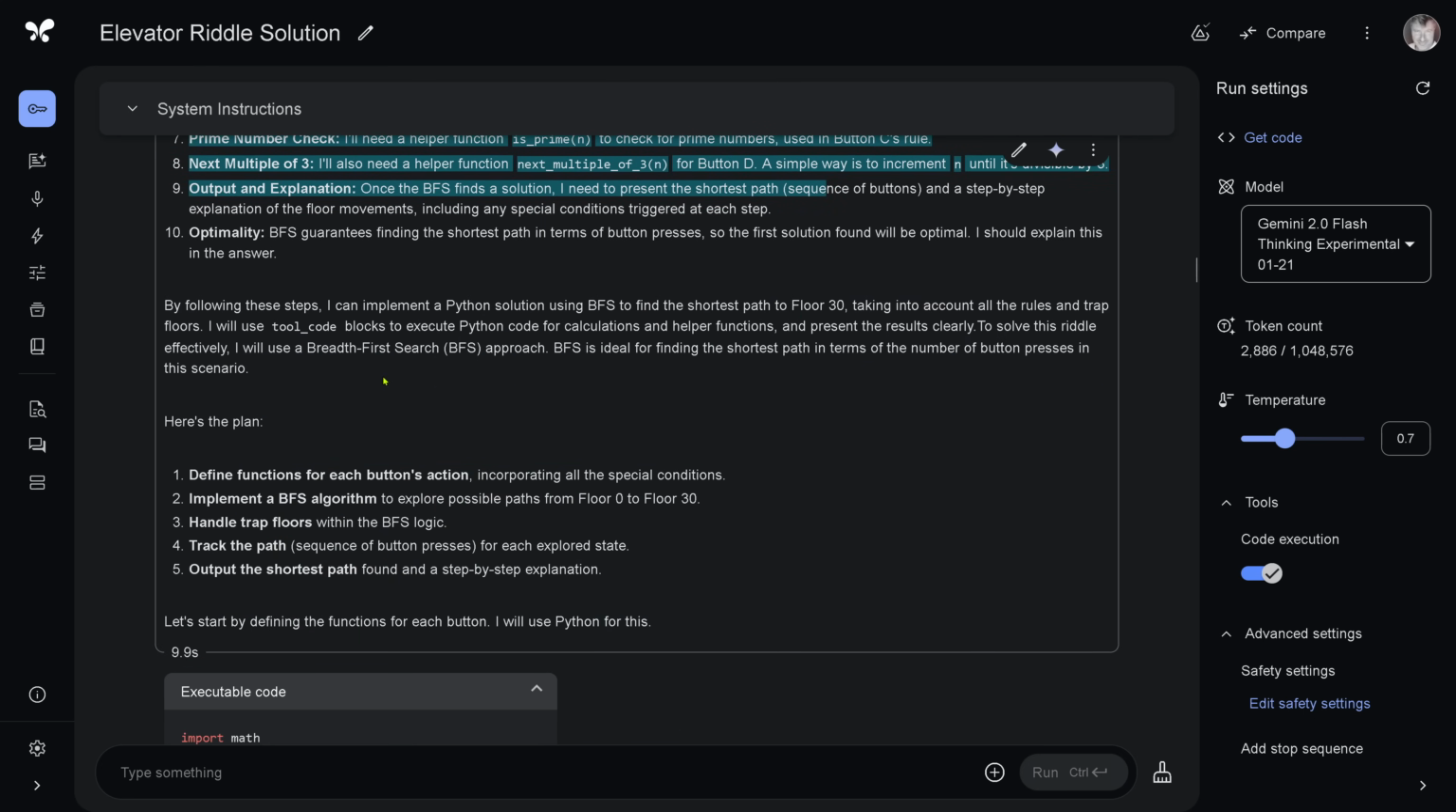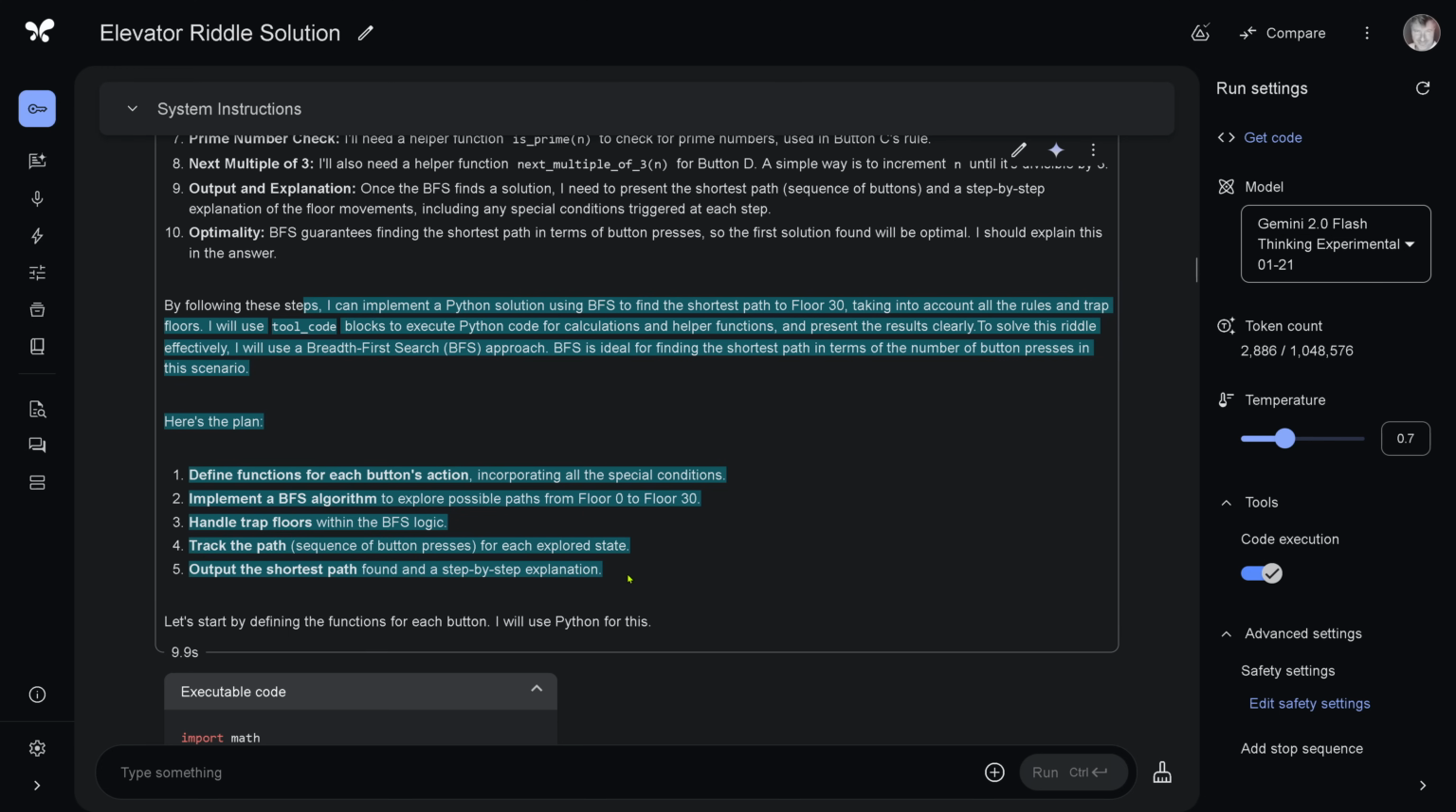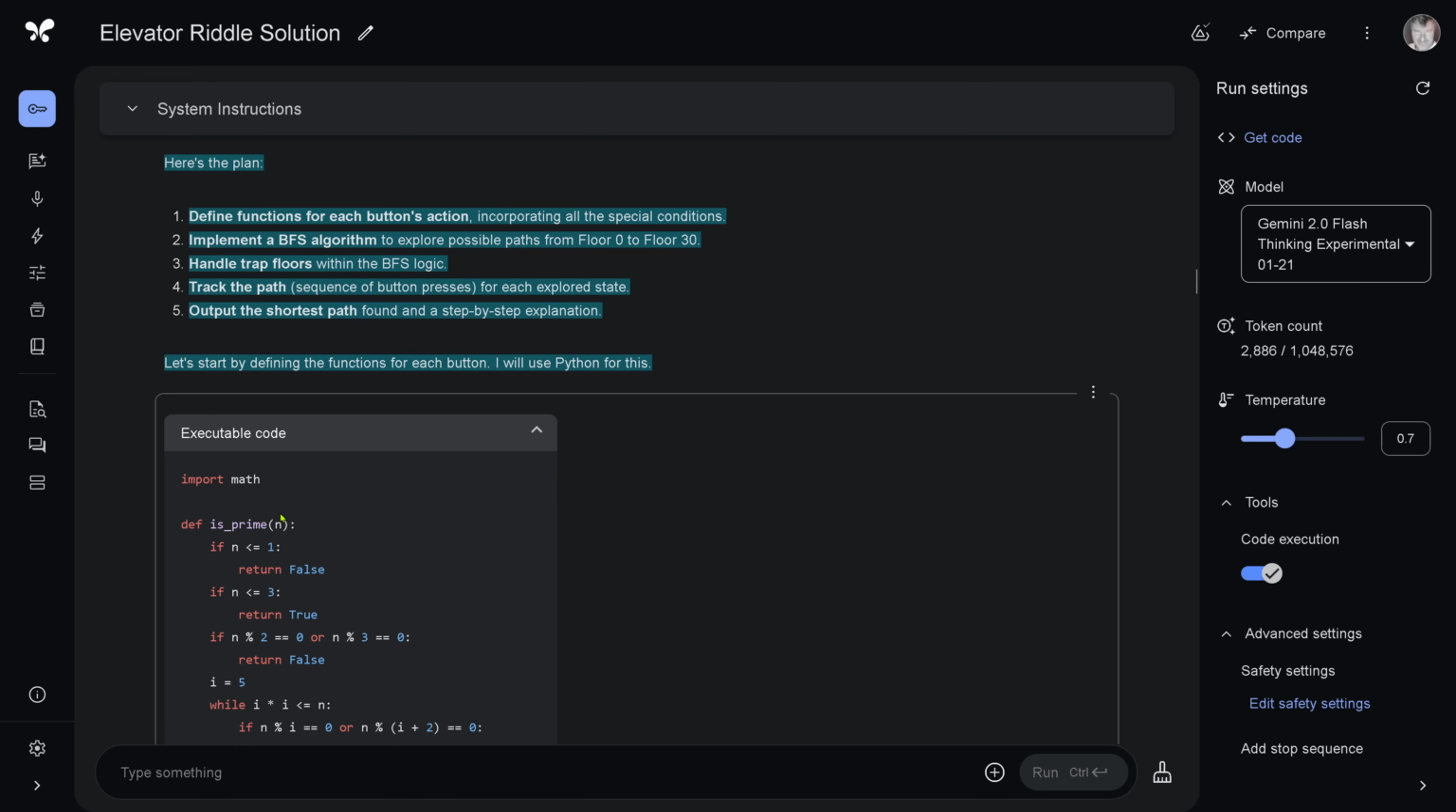I can implement a Python solution using this to find the shortest path from 0 to floor 30. So define a function, implement the algorithm, handle the trap floors, track the path, and output the shortest path and step-by-step explanation. Let's do this. I will use Python for this. And all of this in 9.9 seconds. So now we have the strategy. Now we start. Now we are coding. I mean, Gemini is coding, but we are watching.